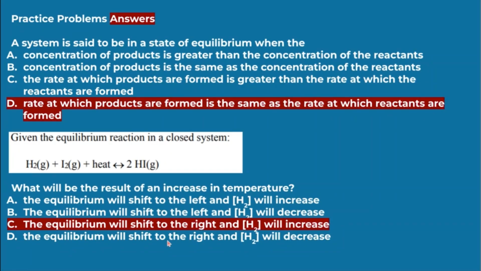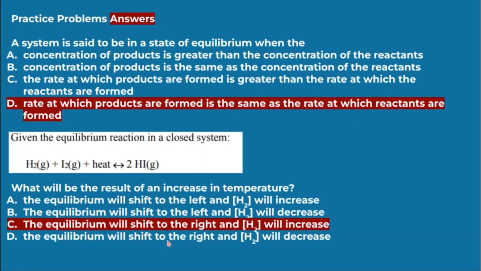A system is said to be in a state of equilibrium when the rate at which products are formed is the same as the rate at which reactants are formed. A system being at equilibrium means that the rates have to be equal. It's not necessarily about the concentrations of the products or the reactants. It's focused on the rate.